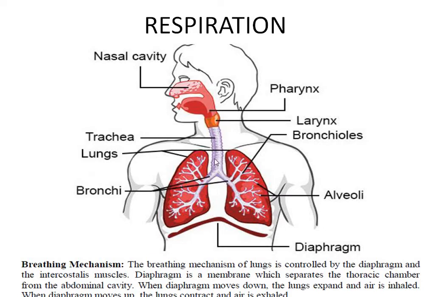And in the lungs, the trachea or windpipe is branched out into bronchi. Each bronchus is further divided into bronchioles. These bronchioles end up in air sacs, which are called alveoli.